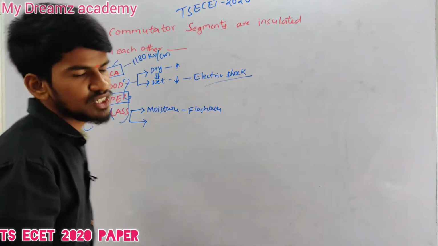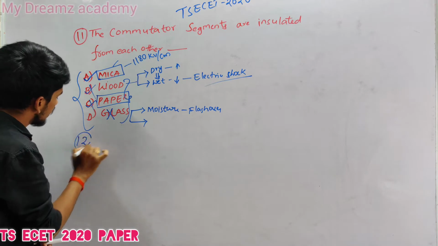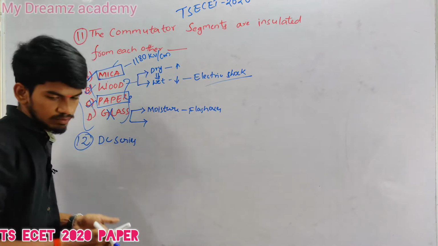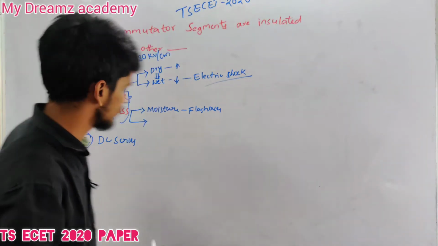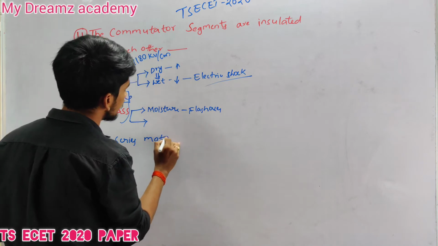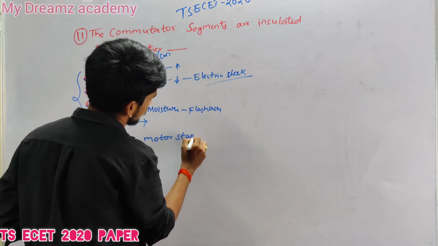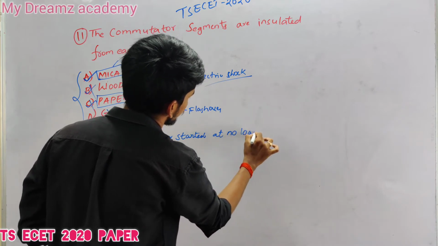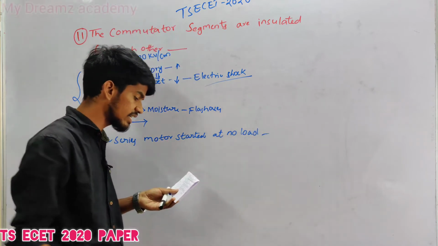Coming to our next question: a DC series motor started at no load.